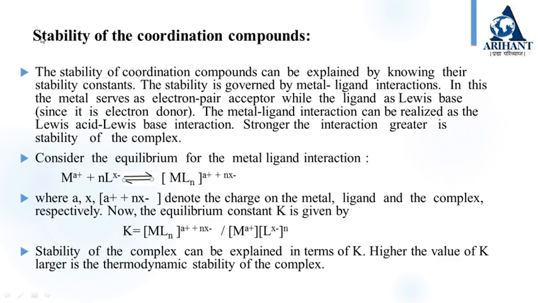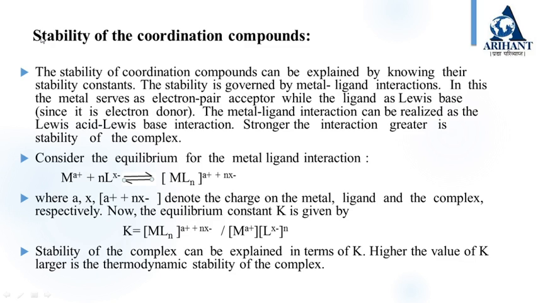So a plus is the charge on the metal ion, x minus is the charge on the ligand, and in the product we have added both the charges, a plus plus n x minus. Now the equilibrium constant K is given by K is equal to the product MLn a plus plus n x minus upon the reactants, M a plus times L x minus raised to n.